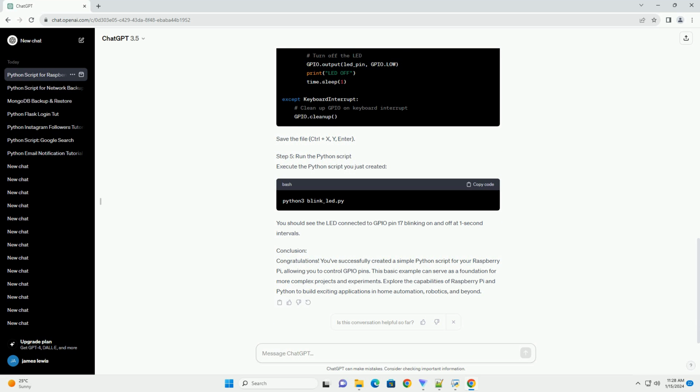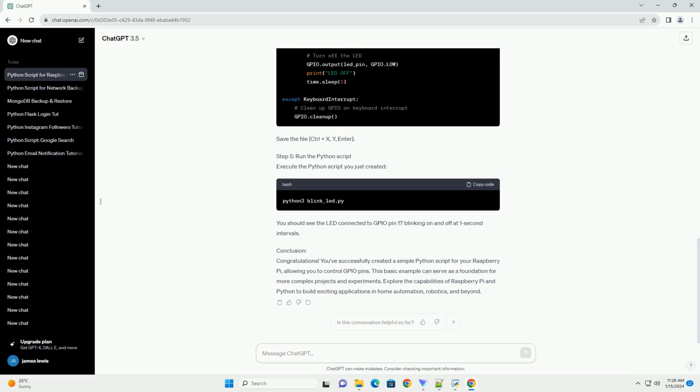Step 3. Install the rpi.gpio library. The rpi.gpio library allows Python scripts to interact with the GPIO pins on the Raspberry Pi. Install it using the following command.